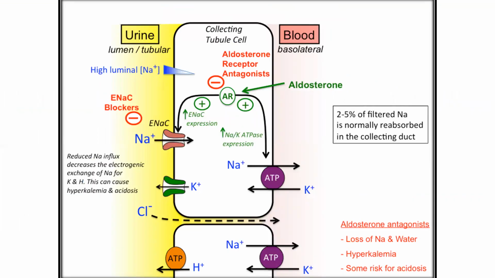This is the mechanism of action of spironolactone. Spironolactone acts on the aldosterone receptor and antagonizes the action of aldosterone, giving the effect of loss of sodium and water, hyperkalemia, and some risk of acidosis. Two to five percent of filtered sodium is normally reabsorbed in the collecting duct.